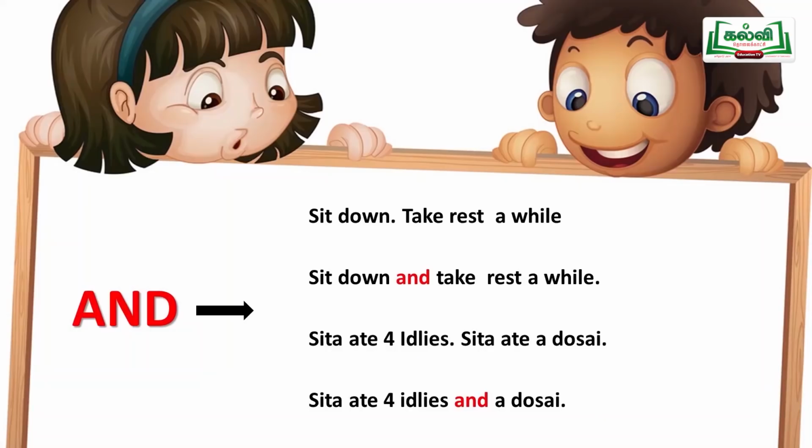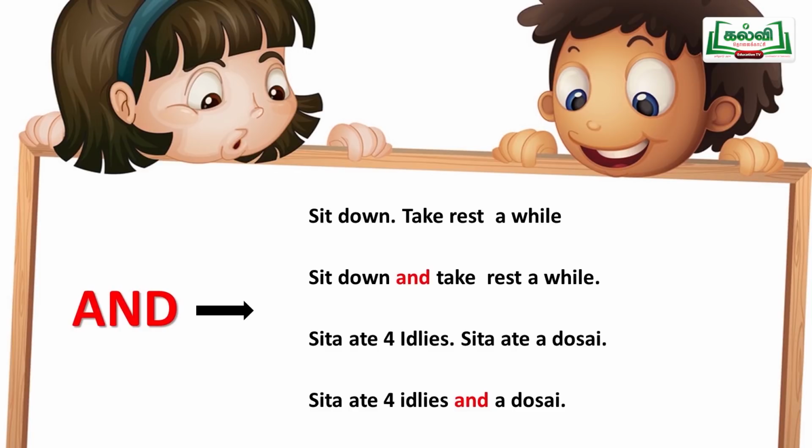Phrases you might have studied, otherwise in later class you will study. Phrases are just a group of words which give some meaning but not a complete meaning. See here: sit down, take rest a while. When you are joining these phrases, "sit down" has no subject, no object, but it is a group of words which gives meaning. That is a phrase. So, sit down and take rest a while. When we are combining the phrases together, we'll use "and".